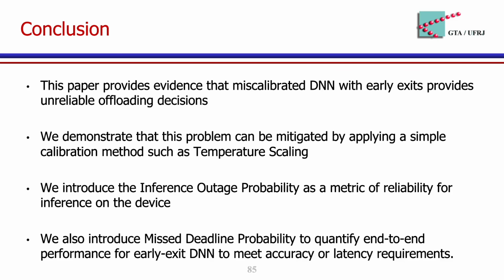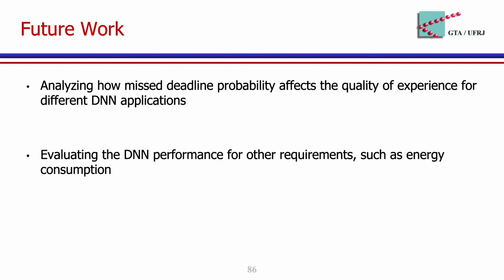We also introduce missed deadline probability to quantify end-to-end performance for early exit DNN to meet an accuracy or a latency requirement. As future work, we intend to analyze how missed deadline probability affects the quality of experience for different DNN applications, and we intend to evaluate the DNN performance for other requirements, such as energy consumption.